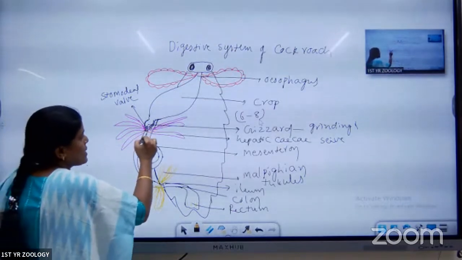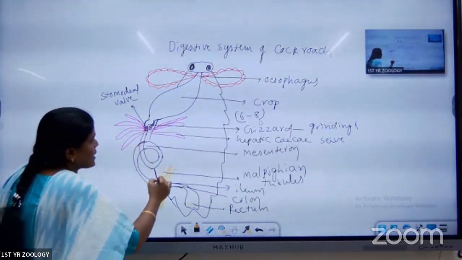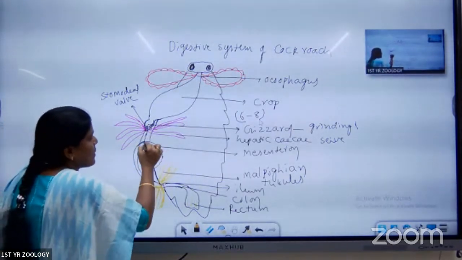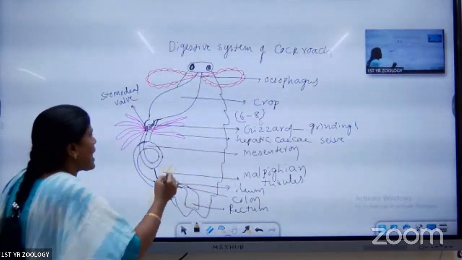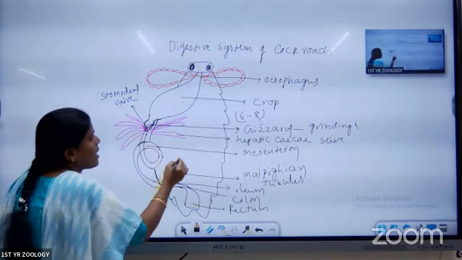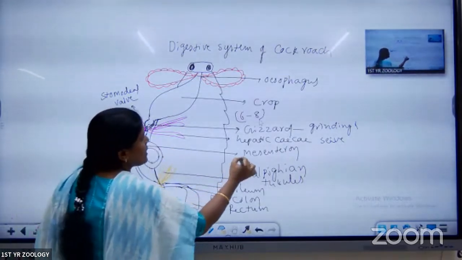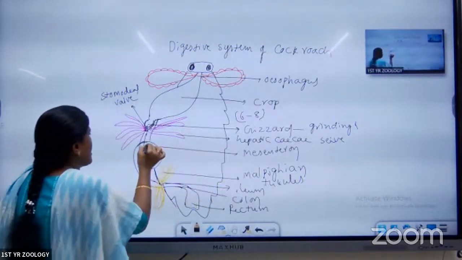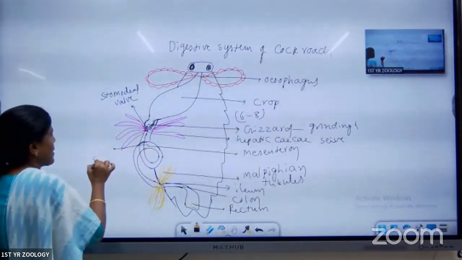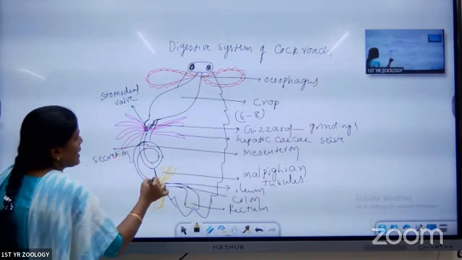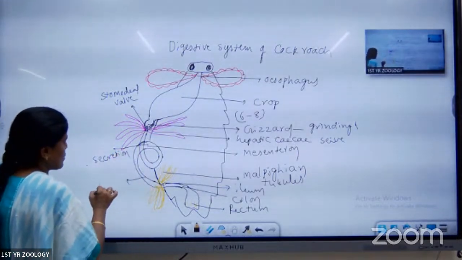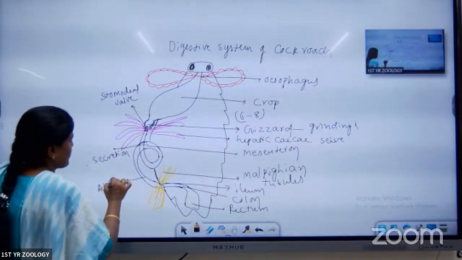Next part is called the mesenteron or midgut. Only one part is there in the midgut, that we call the mesenteron. The anterior portion of the mesenteron acts in secretion. Here, the anterior portion is helpful for the secretion purpose. Next, the posterior part is useful for the absorption. Clear?